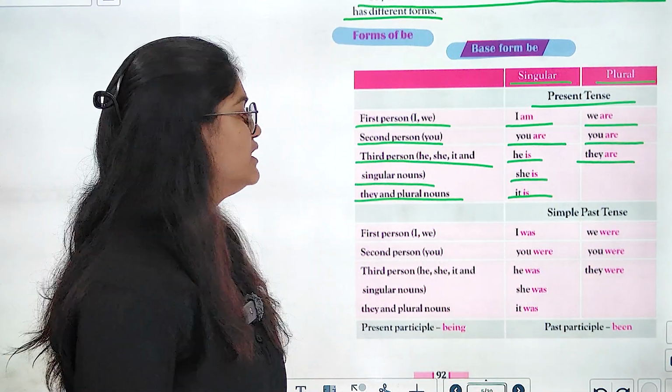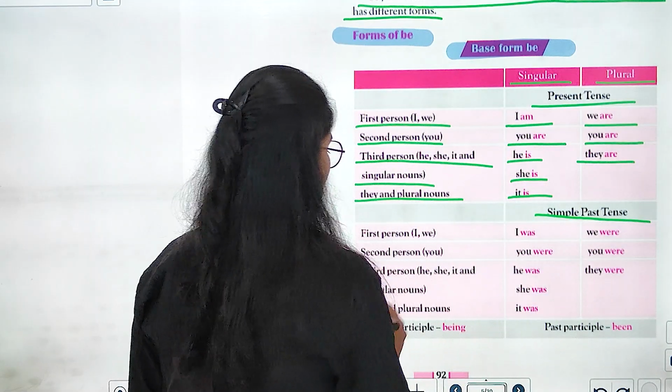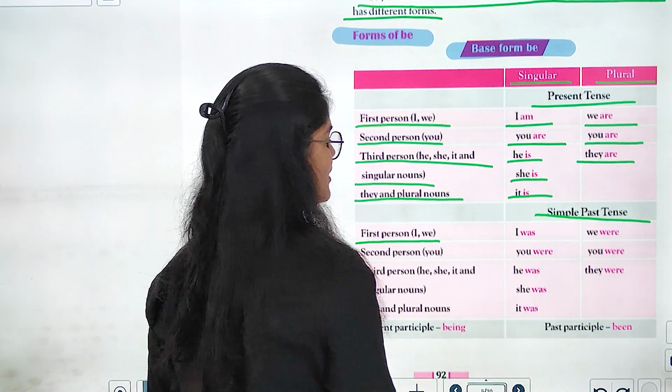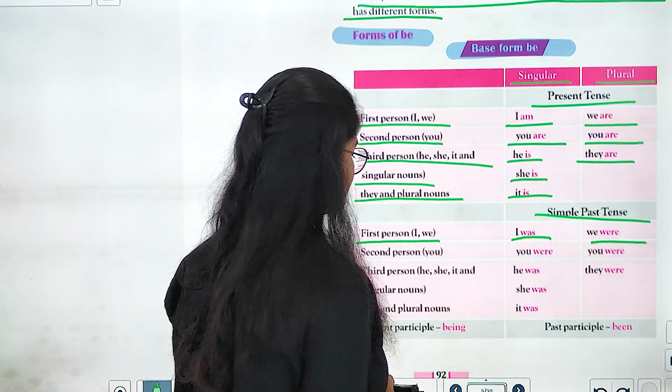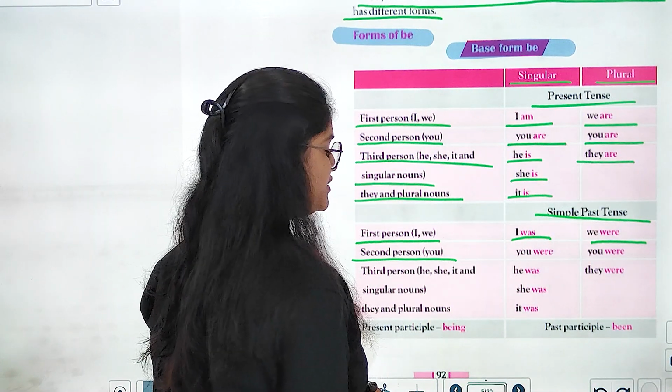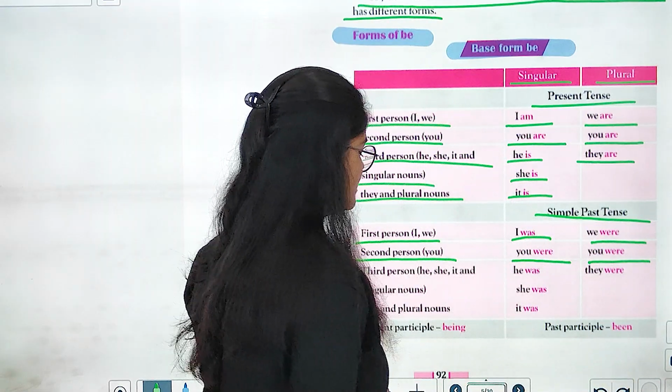Correct? Now moving up to the simple past tense. First person as I or we, it will be I was, we were. Second person in you, it would be you were, you were.